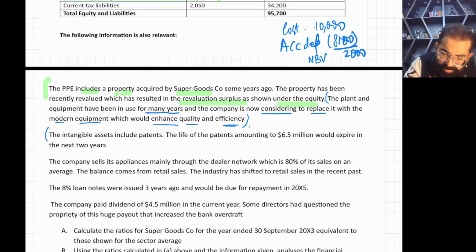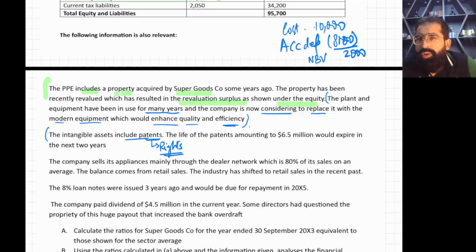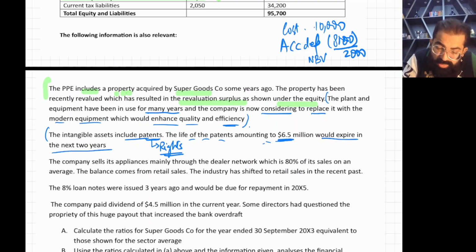Now, next thing is, the intangible assets include patents. Patents are your rights. Okay, that means you have registered your patents, or you have taken some rights from somebody. The life of the patents amounting to 6.5 million would expire in just 2 years' time. Now wait, important.